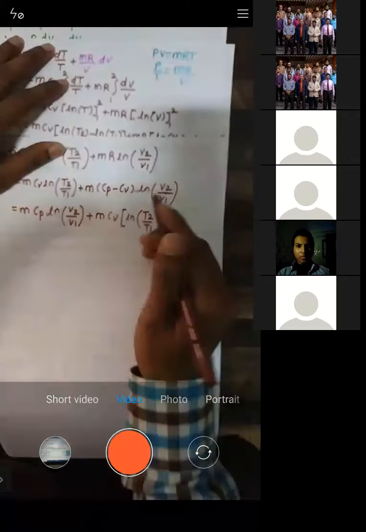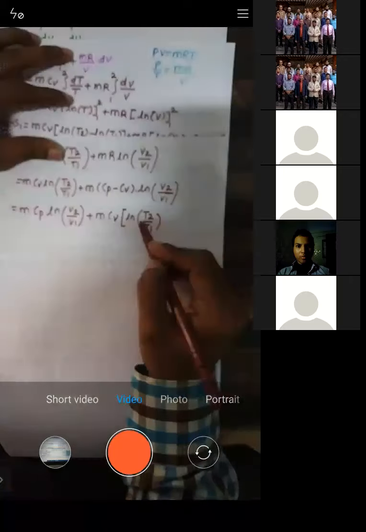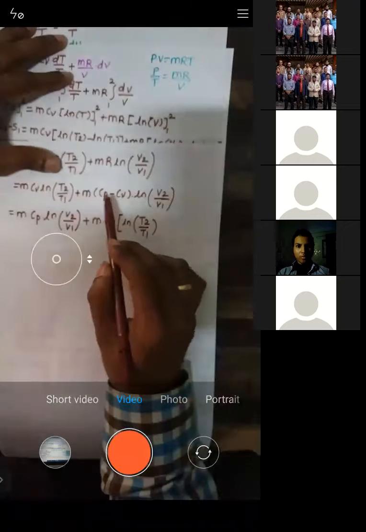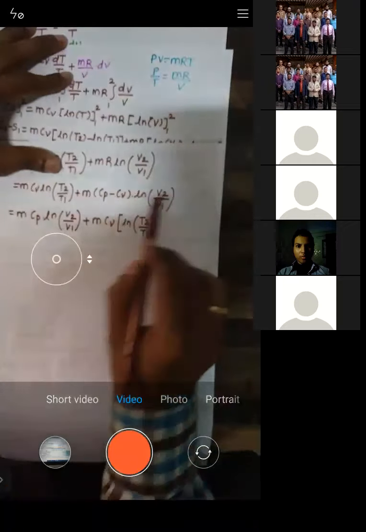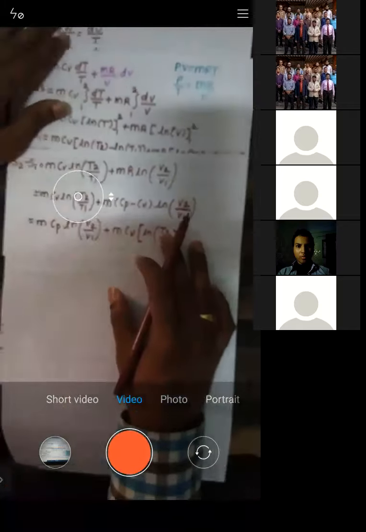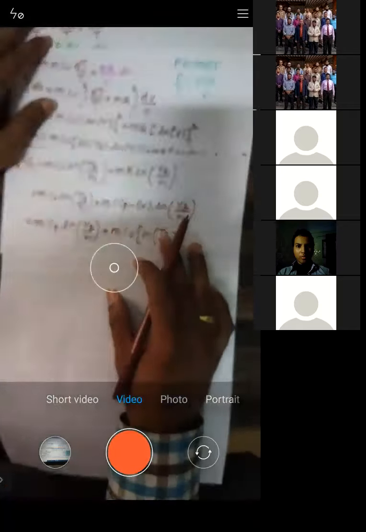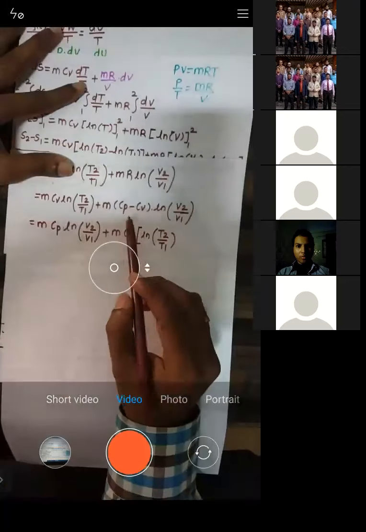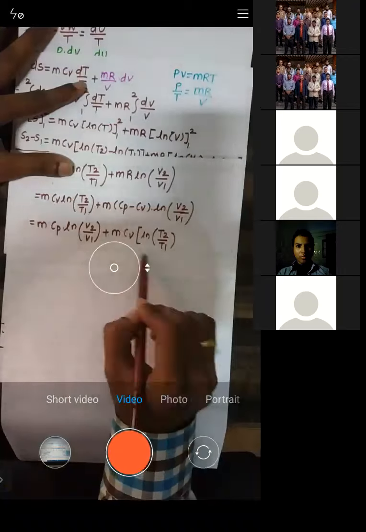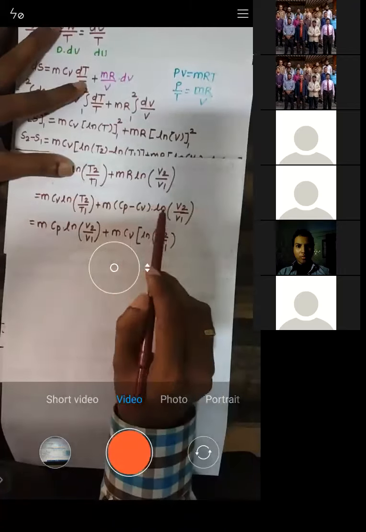This term is there, right? All of you can see this one. M into CV. See this term, you can see M into CP into ln of V2 by V1. This term is already there, right? Can you check this one? See, all of you see this one. M CV ln of T2 by T1. This term M CV ln of T2 by T1.